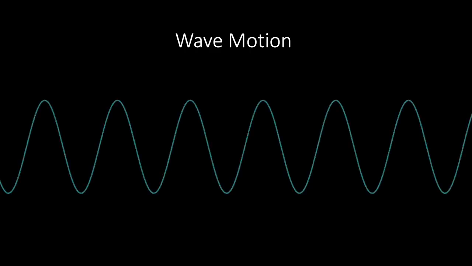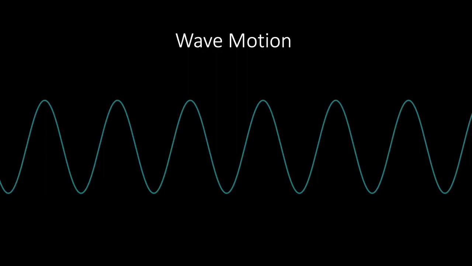Now that we have a basic understanding of simple harmonic motion, both classical and quantum, we can turn our attention to the related phenomenon of wave motion. A wave can be thought of as a propagating disturbance that transports energy and information from one place to another without transferring matter. Classical waves can be categorized as either mechanical or electromagnetic. Mechanical waves require a medium through which to travel, whereas electromagnetic waves do not.